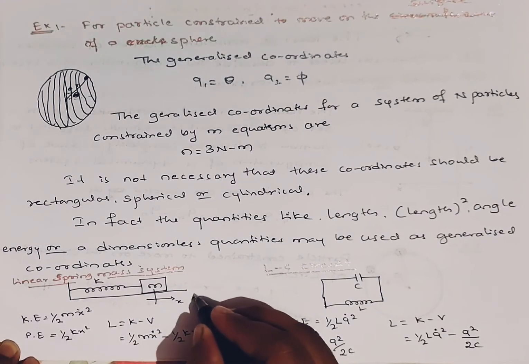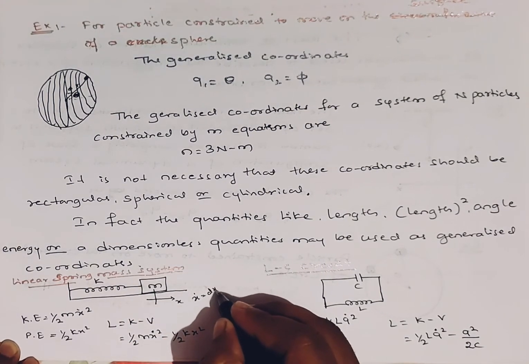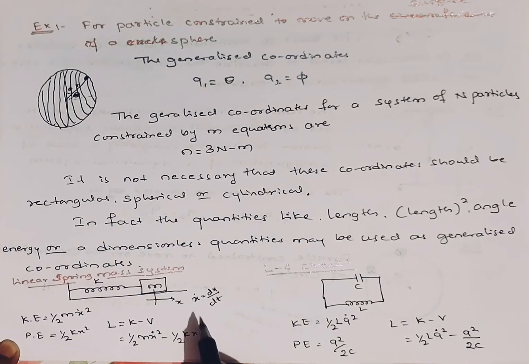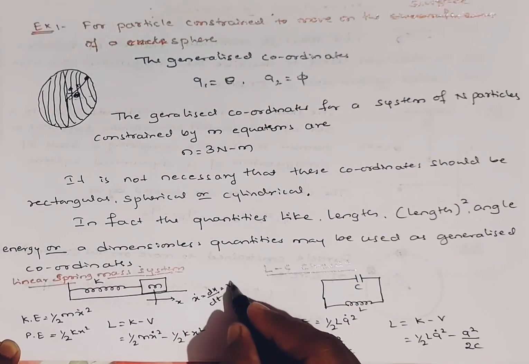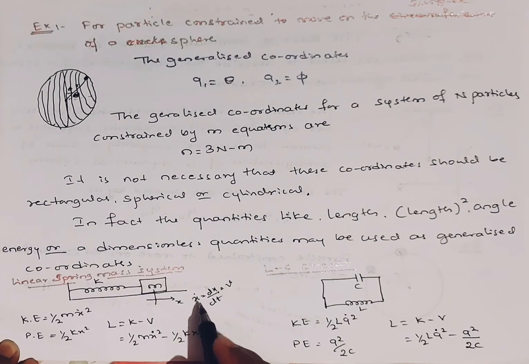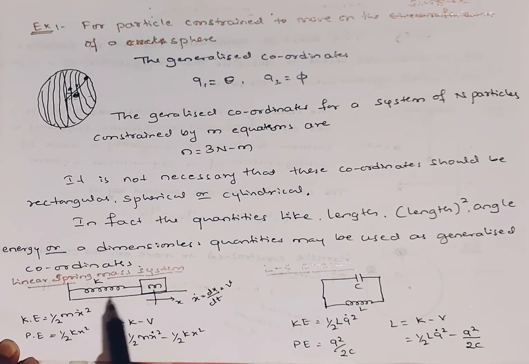This x dot is nothing but dx by dt, that is the velocity. So usually we represent it like this, x dot. Then the potential due to the spring is half kx square. Actually I have not said anything about the Lagrangian. In the Lagrangian equation, I am going to substitute these energy values. L is equal to K minus V. So I substitute half m x dot square minus half kx square.